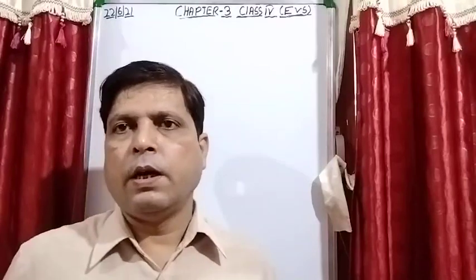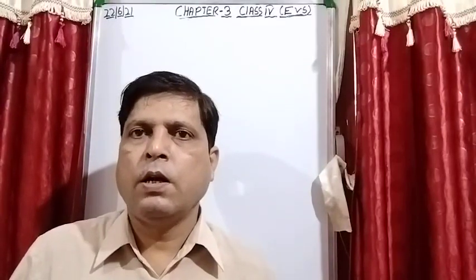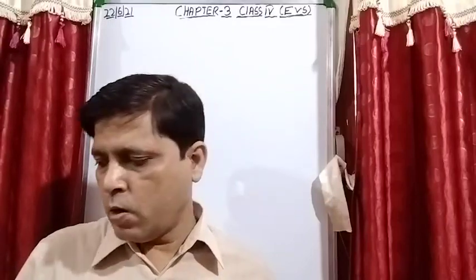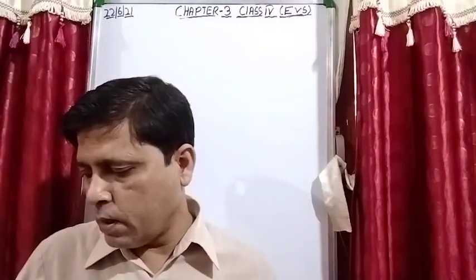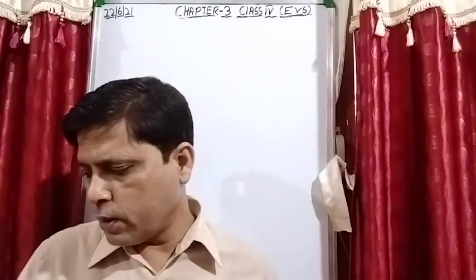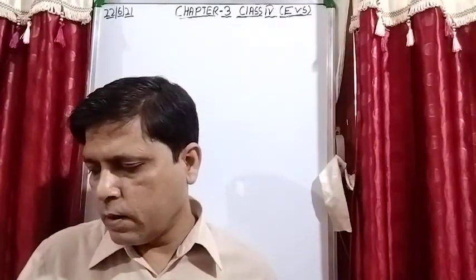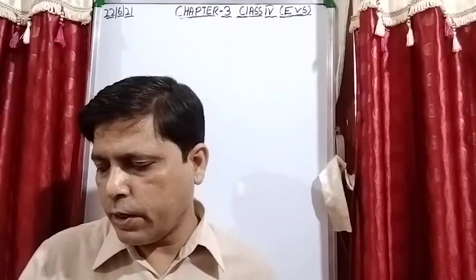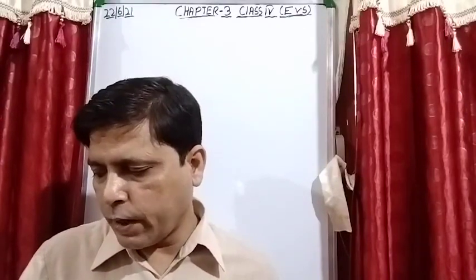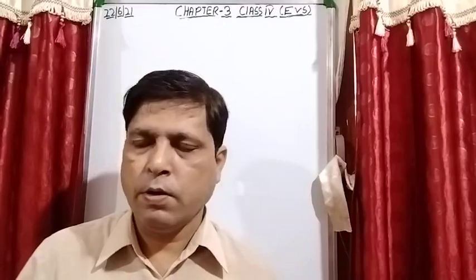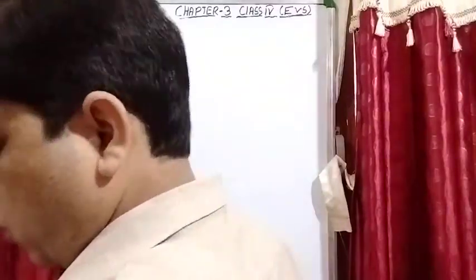So please take out your classwork copy. Is it clear? Take out your classwork copy. Open page number 16. First of all, you note down the 3 questions, that is question number D, answer in short. And after that, I will continue chapter number 3, plant life and parts of a plant.